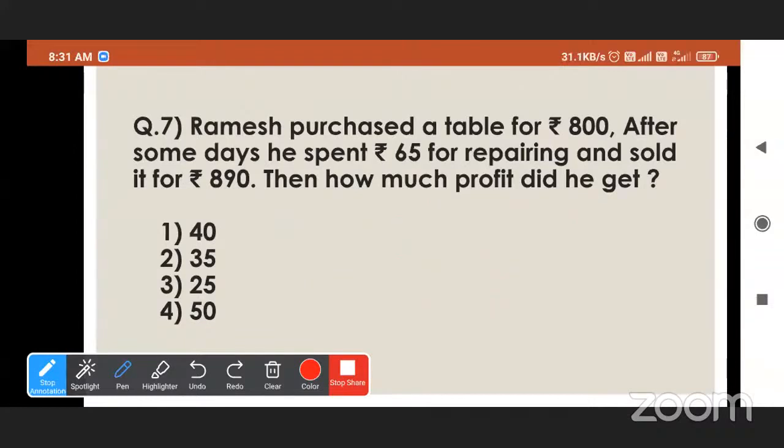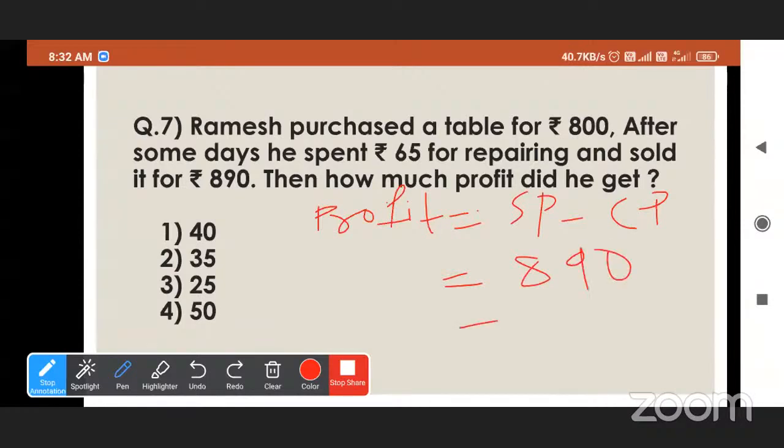So profit is equal to SP minus CP. SP stands for selling price and CP stands for cost price. So here 890 minus 865. Sir, I am solving the answer in my book. Can you give me some time for writing the answer? Yes, you can tell me the answer.